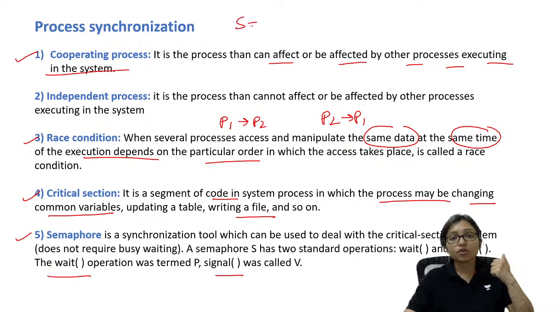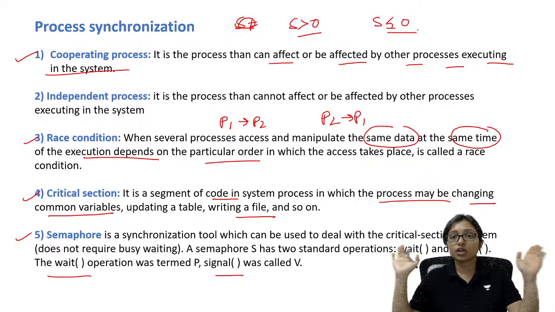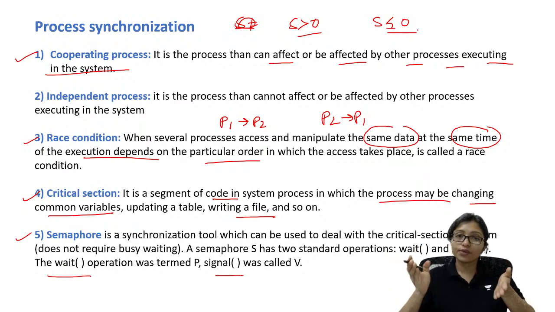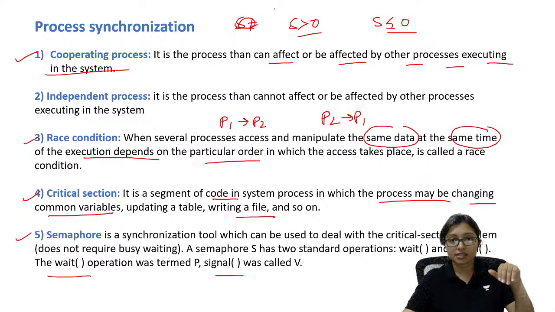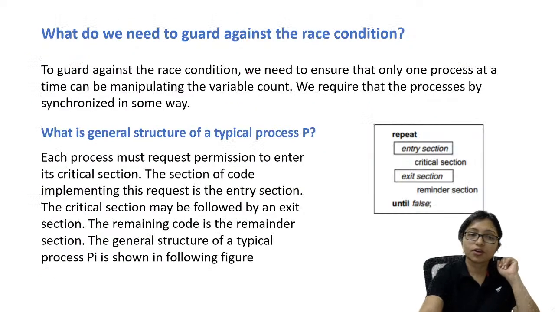If the semaphore value is greater than 0, only then will it get the chance. If the semaphore value is less than or equal to 0, it will not get the chance. Wait always does semaphore minus minus. Signal does semaphore plus plus. Signal means my work is done, I am coming out. That is called signal.